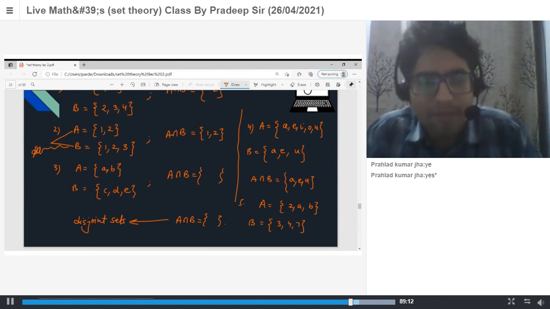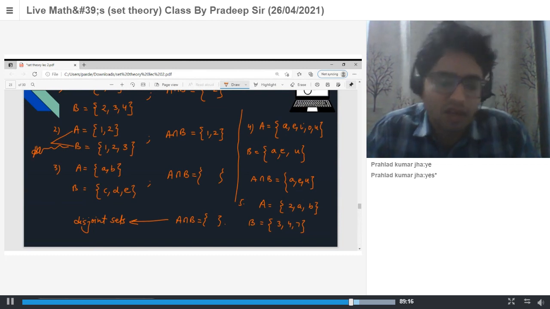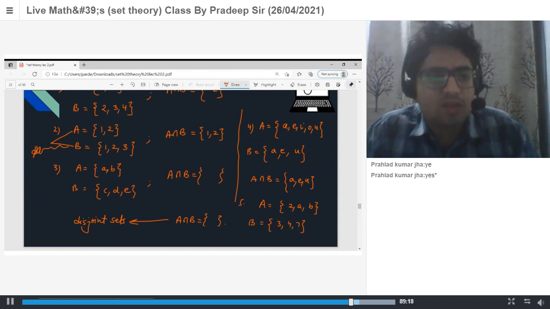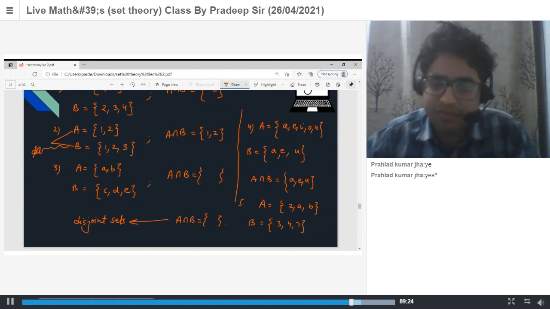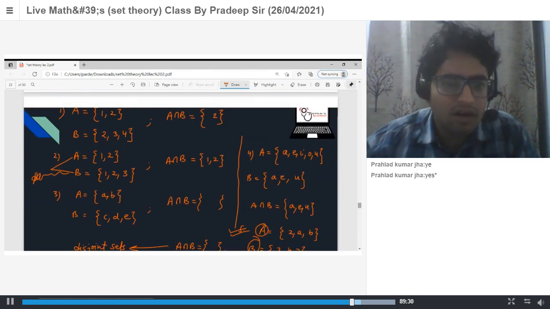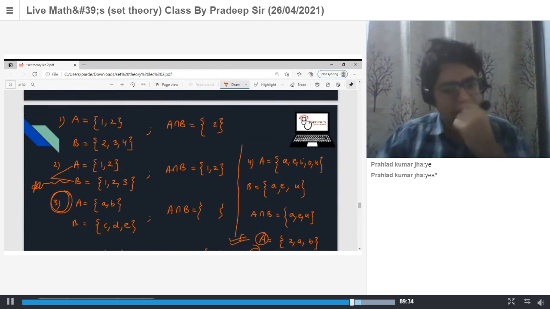So the definition is: two sets are said to be disjoint sets if their intersection is a null set. So in my fifth question, A and B are disjoint, and in the third question, A and B are disjoint sets.